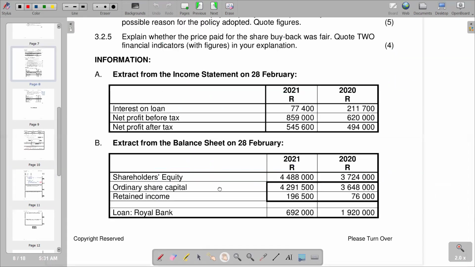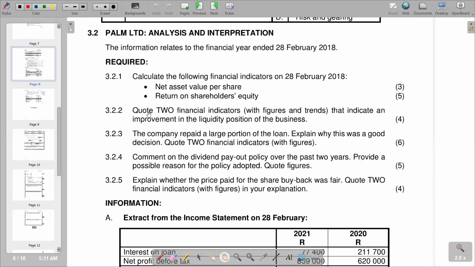But going back to our question, you see that from the calculation of return on shareholders' equity, we've got 3.2.2, which is saying quote 2 financial indicators with figures and trends that can indicate an improvement in the liquidity position of the business. So you have to first try to know which financial indicators relate to liquidity analysis. So we can look for current ratio. We can look for acid test ratio if it's there. We can also look for average debt collection period as part of the analysis.